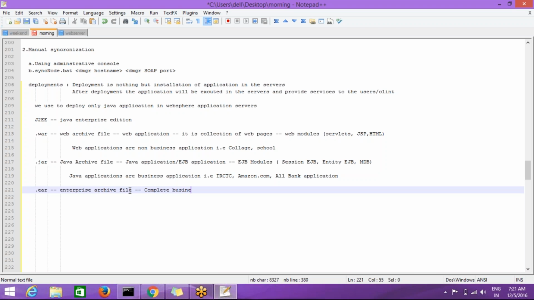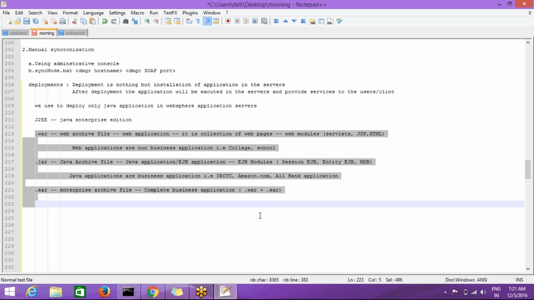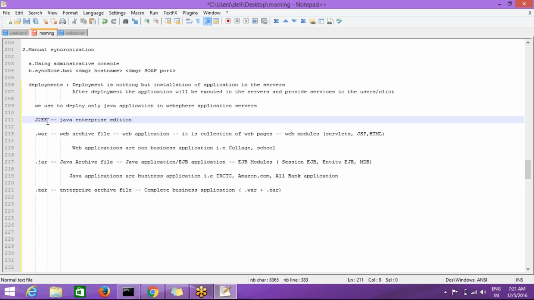This enterprise application contains .war file plus .jar file. Both the files we have in an enterprise application. So generally we deploy war files, jar files, and ear files. Only these three types of applications are provided by enterprise Java.